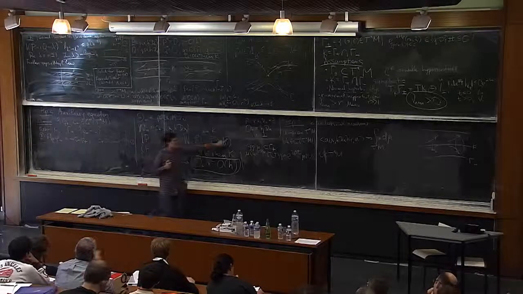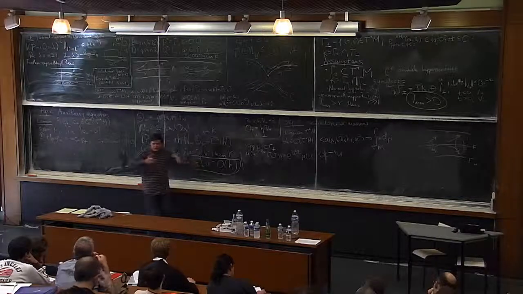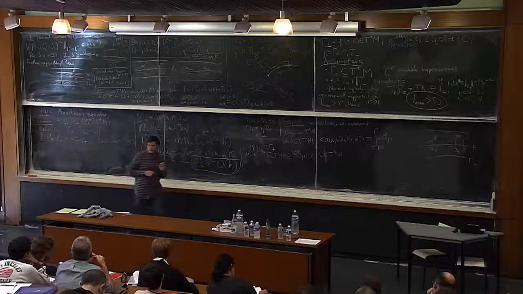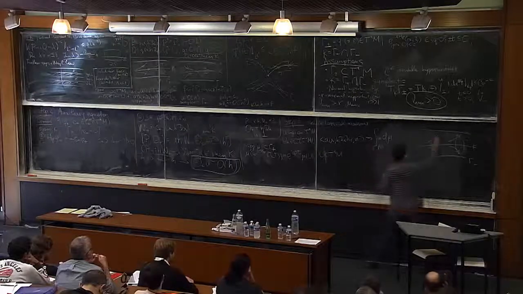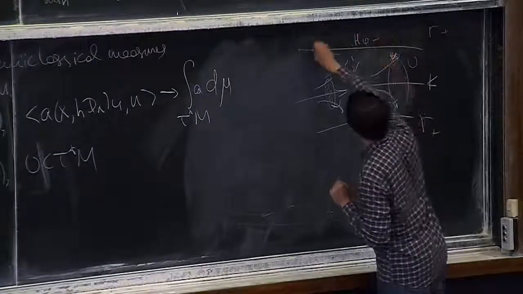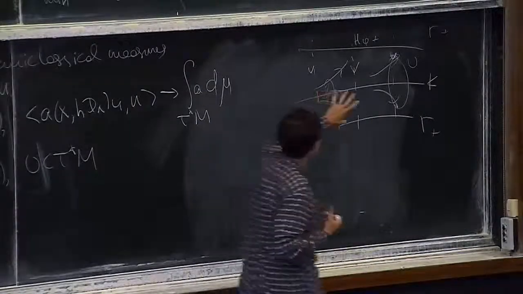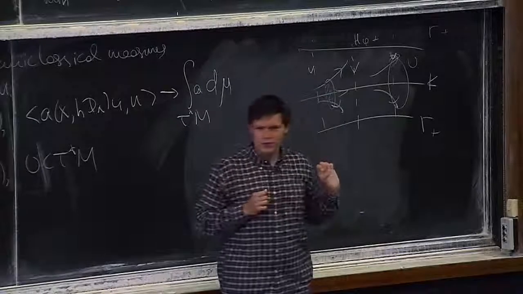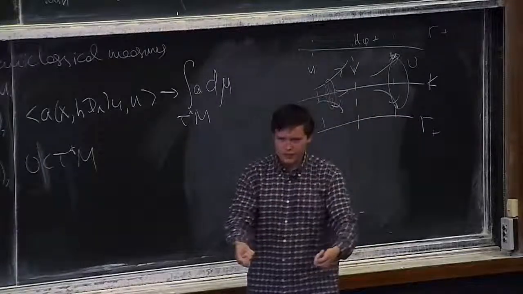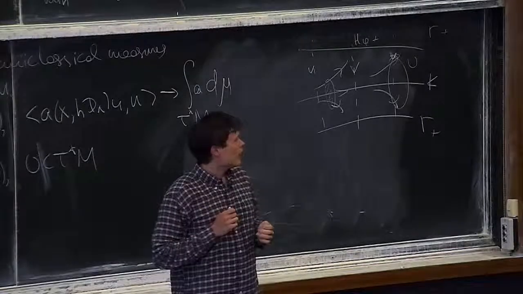So if I worked a little bit harder here, I got, say, h cubed, then I could actually say that my measure has to be invariant along the flow of the symbol of this operator, which is this function phi plus. And if you look at the Hamiltonian flow of phi plus, on gamma plus, it's these lines which are transversal to the trapped set. So you got a measure which has a specified rate of exponential decay as you propagate along the flow. And across the trapped set on these trajectories, it's not going to be invariant. But what you can show using this is that it's going to be Lipschitz.